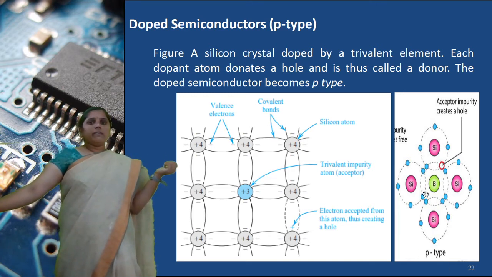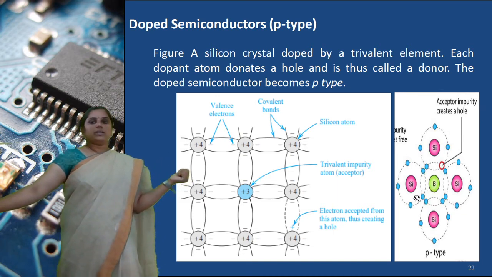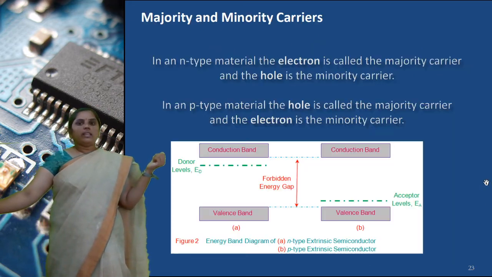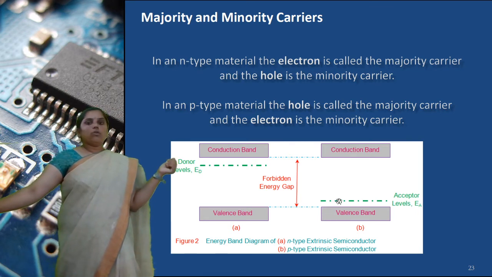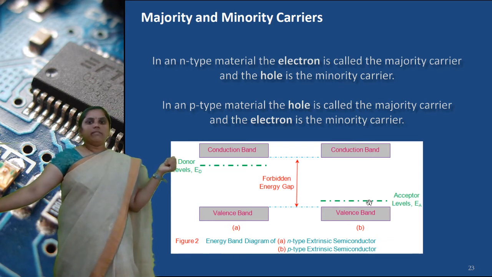If we give thermal excitation, then these bonds are broken and these electrons are shifted to the conduction band, and due to the lack of electrons, these holes are shifted to the valence band. So in the valence band, more holes are there. In the conduction band, fewer electrons are there, but the conductivity is higher due to the valence band holes.